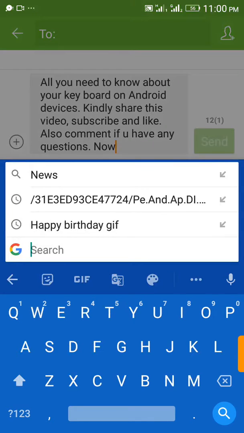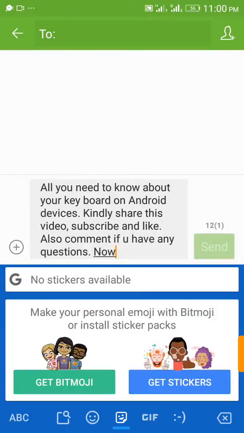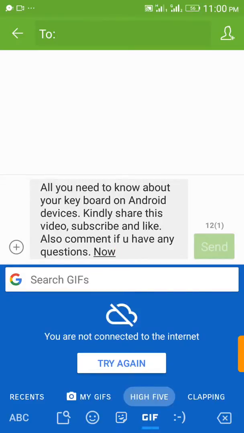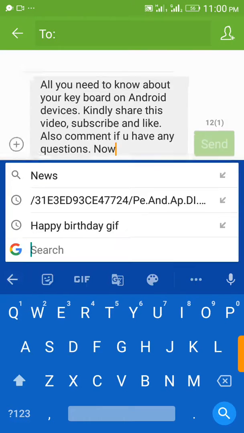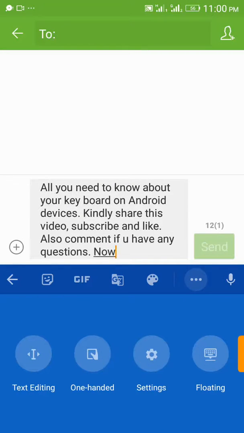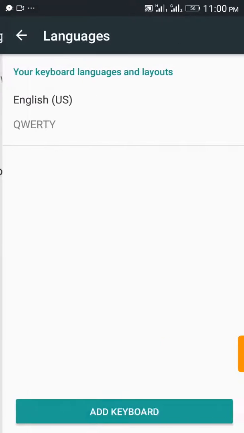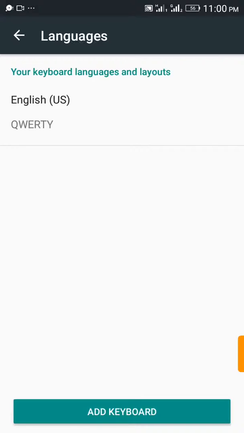Then also you have your stickers. You can download these to get your emoji, different types. My internet is off for now, so I don't want to do that. What else? You have settings, where you can add the kind of keyboard you want.